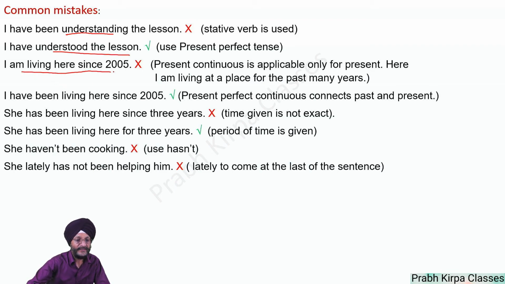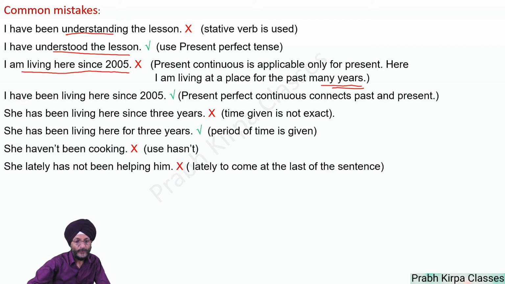I am living here since 2005. Present continuous tense is applicable only for the present. Here 2005 is the past. So we are living at a place for the past many years, so we cannot use present continuous tense.